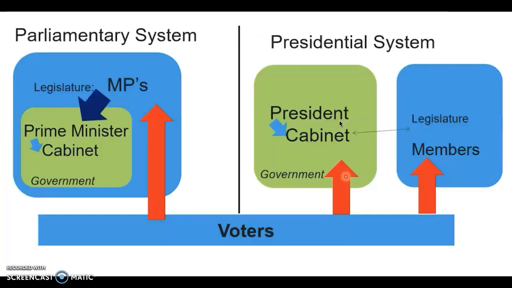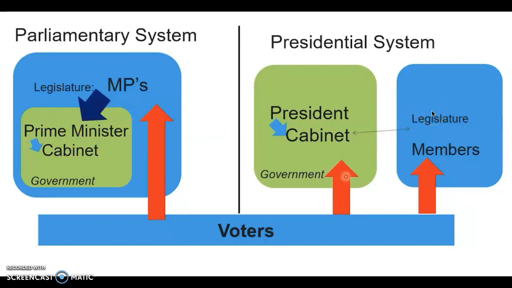If you're a more visual learner, this might be helpful. Within a parliamentary system, voters elect ministers of parliament, or MPs, through direct elections in districts throughout the country. After those elections, a party becomes the majority party in Parliament, and the leader of that party will become the Prime Minister, who will then appoint a cabinet, and that becomes the government. And the government is within the legislature. That's what we mean when we say a fusion of powers.